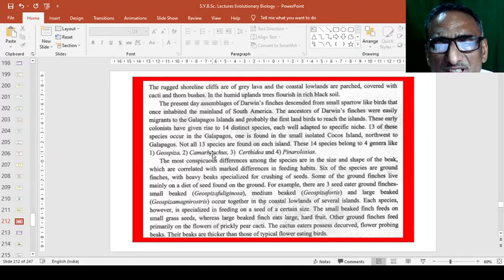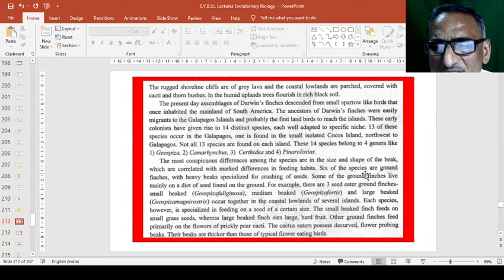Not all 13 species are found on each island, but these 14 species belong to 4 genera: Geospiza, then Camarhynchus, then Certidea, and Pinaroloxias. So these are the 4 genera to which 13 to 14 species of finches belong. The most conspicuous differences among the species are in the size and shape of the beak, which are correlated with marked differences in feeding habits.